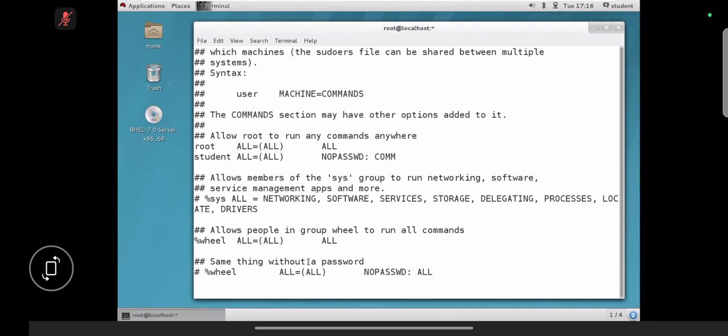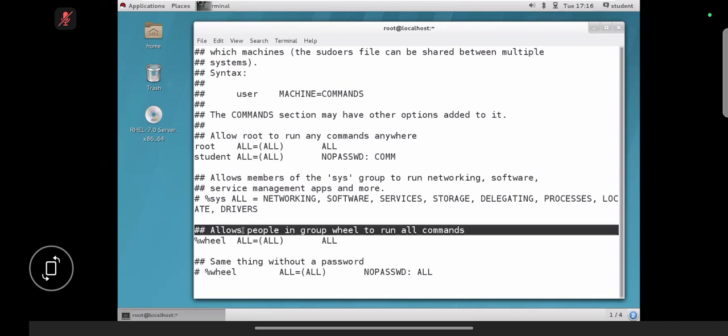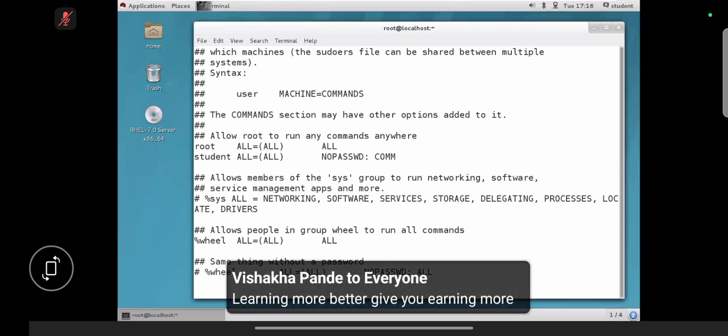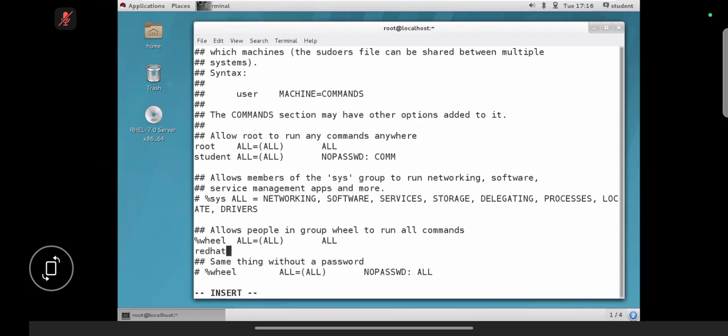See, guys, what is this? Allow people in group wheel to run all commands. Okay, we'll discuss the wheel group later. Here, what I'm doing is adding my Red Hat group. Insert, same process, but you need to add a percent symbol in front of the group name. That's it. Apart from that, everything is the same. What we did as of now with the student user, you can do with the Red Hat group also.